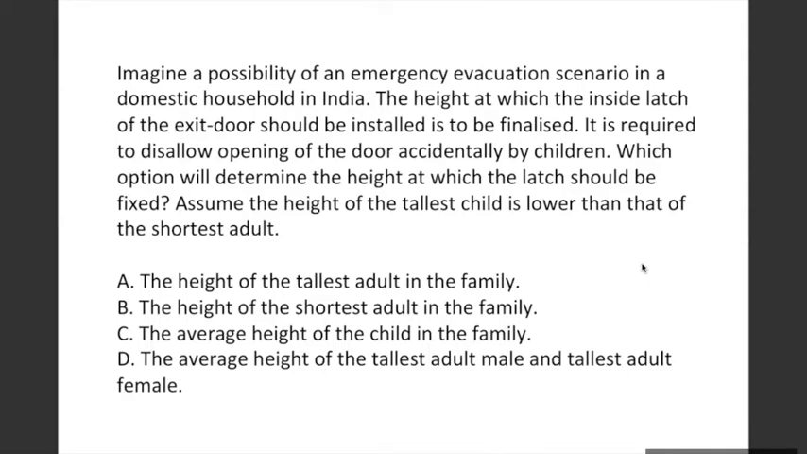If that latch took into consideration the tallest person, it becomes difficult for the shorter person to open. But if it takes into consideration the shortest adult in the family, whose height is definitely higher than the tallest child, which means that anybody who is taller than that adult can open it, but anybody who is shorter than that adult cannot open it. Now, anybody who is shorter than that adult falls in the category of children. And we are given that children should not be able to accidentally open it. And that's why the correct answer is option B.